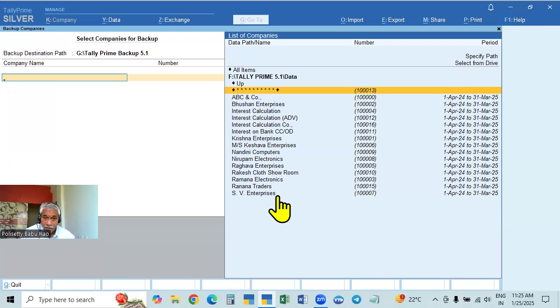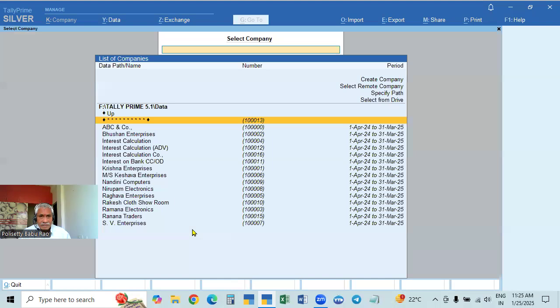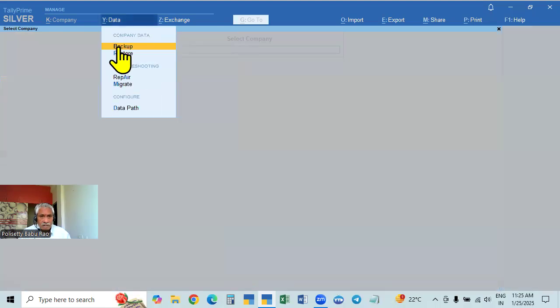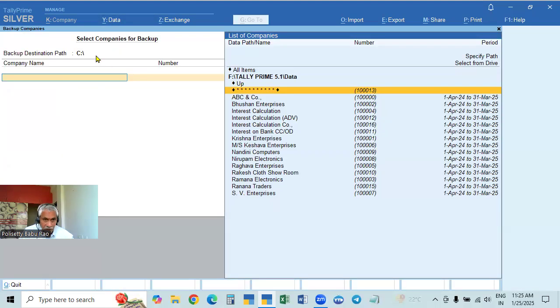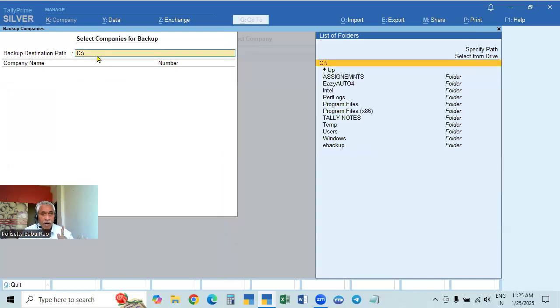So this is all the work. Instead of that, one simple way: when you start this one, we have to go up manually and then select from drive, then select the drive, then select the folder, enter, it will go up, again enter, then only the backup path will come here.